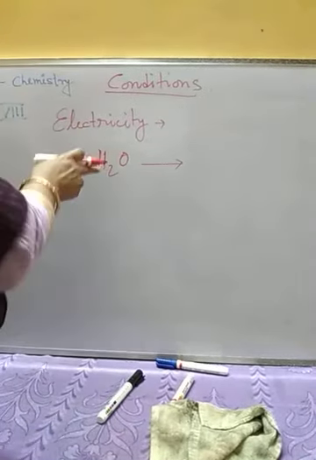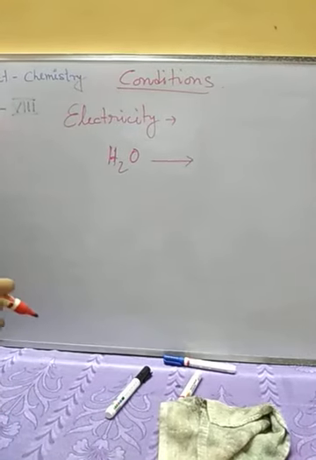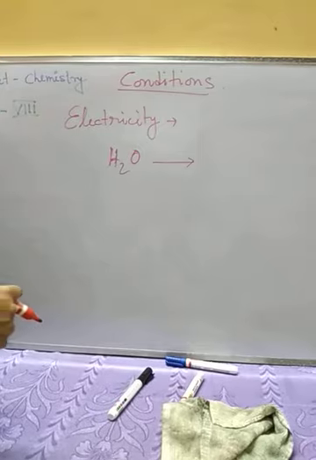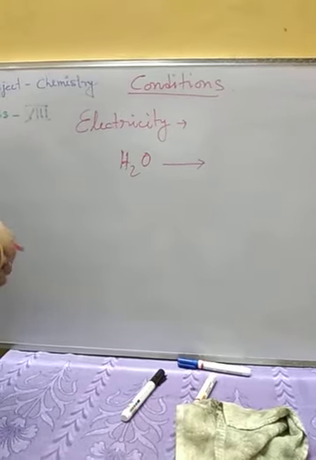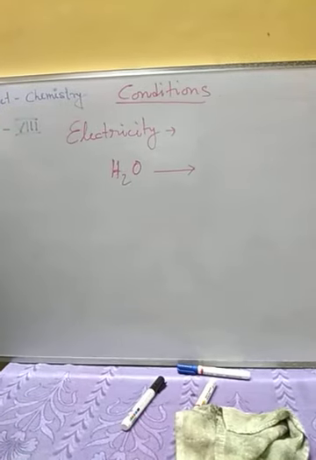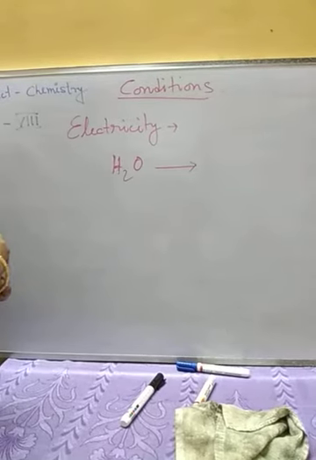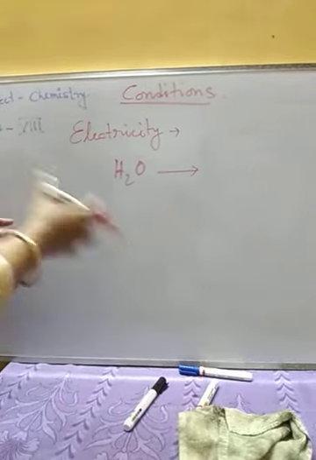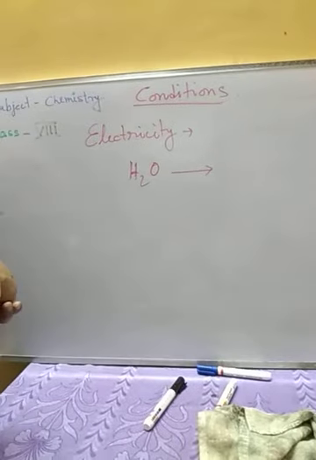Okay, through water, this is acidified water, because pure water cannot pass electricity. So it will not pass electricity through this, so we need to add some acid, either acid or any salt, or any alkali also. So any of these three we need to add here, otherwise we are not going to get this result.